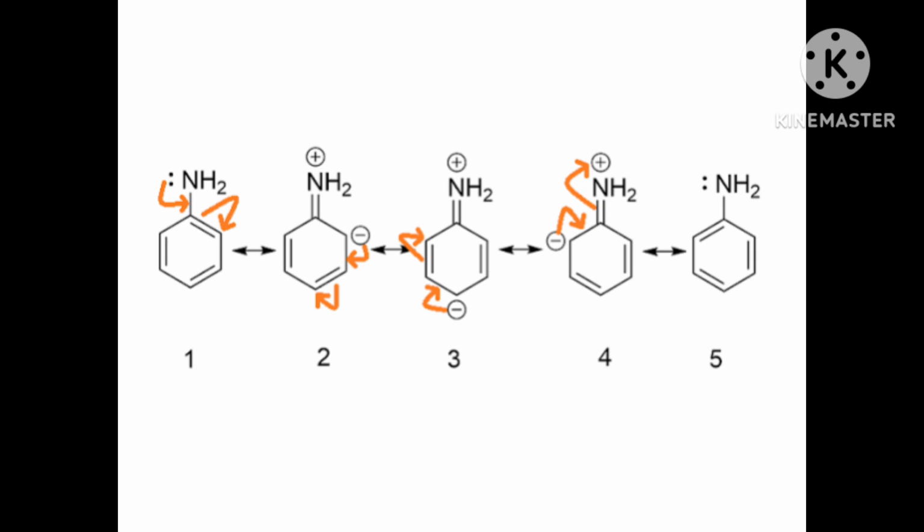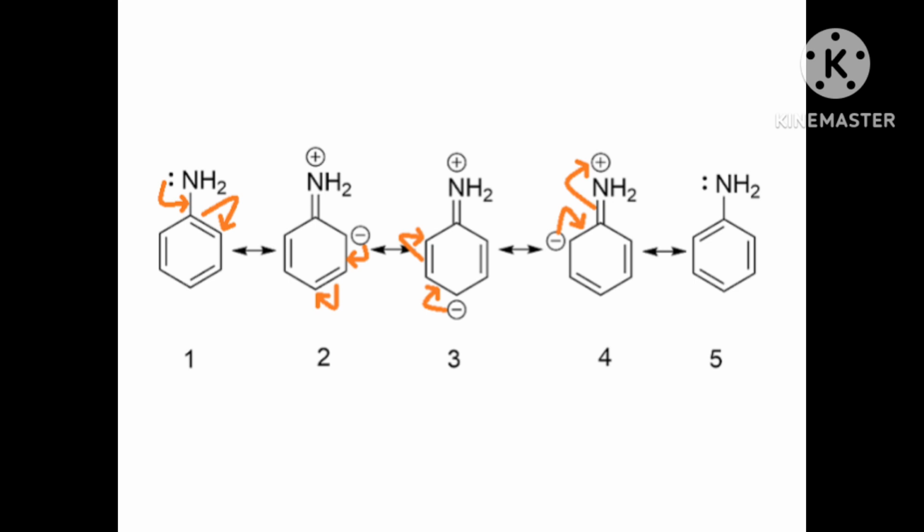you write the different resonating structures of aniline, you will find that aniline is a resonance hybrid of 5 structures. The lone pair of electrons will donate and make a double bond. NH2 is joined with benzene by a single bond, but now this lone pair can donate, and the single bond will become a double bond.